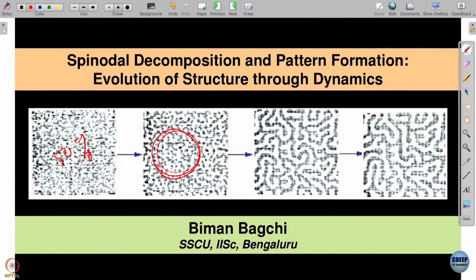And this is what one sees in many cases in nature, in metallurgy, in physics, chemistry, in any kind of things, and the basic theory goes over almost to the animal world, with very similar equations to what we are going to use. The formation of this pattern can be experimentally studied through X-ray scattering, which will pick out the emergence of the length scale, and this length scale then shows as a peak in the X-ray structure factor.